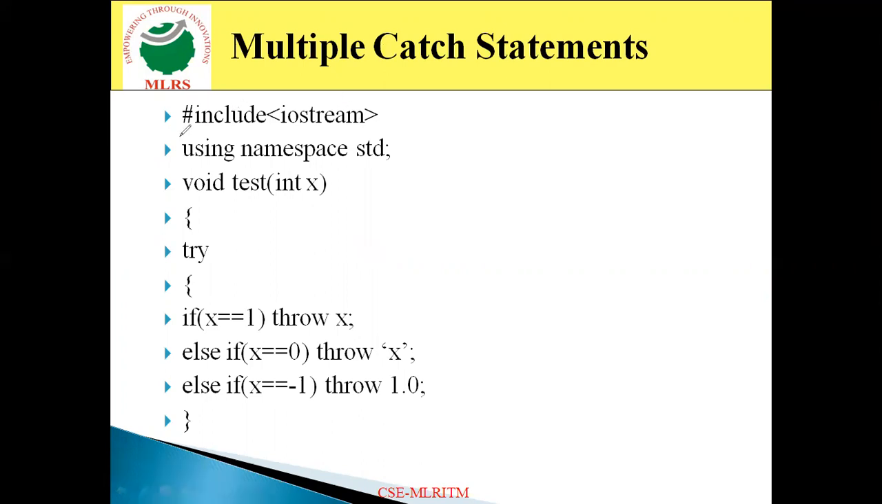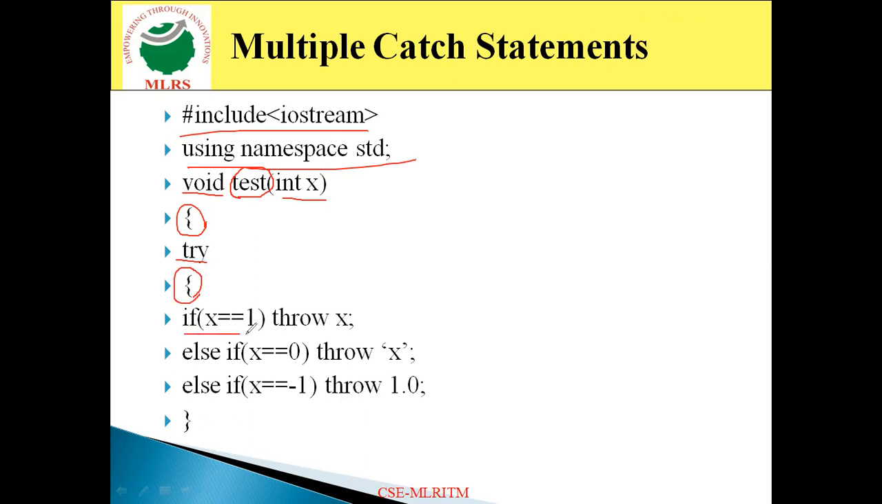As usual, first is the header file, #include <iostream>, using namespace std. Then come to the function here. I am specifying a function test which doesn't return any value, so void is the return type. And for this function, I am passing one value as x. Now open the function. Then in this function, I am specifying a try block, and again open the try block.